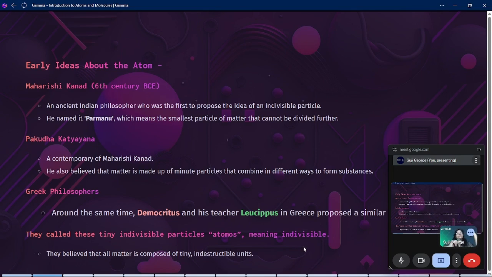In those days, some people in India might have said something about this, and in Greece also they would have found it out. But there isn't, like us, we are connected like this. There isn't something or a medium to connect with each other. Okay, they will be doing their research. Indians will be doing their research, and it goes on. So, they called these invisible particles atomos, which means indivisible in Greek. And now you know where the name atom comes from, right?